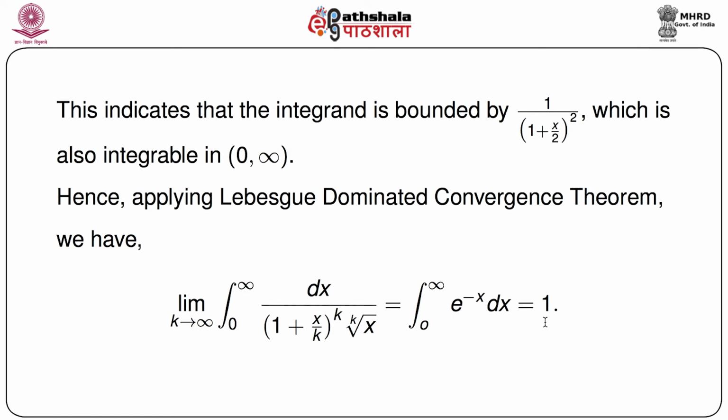Although the function looks a little bit complicated, just an application of the dominated convergence theorem, or rather the Lebesgue dominated convergence theorem, after checking all the conditions, because all the conditions are being satisfied here, we get the limit as a simple value, that is 1.